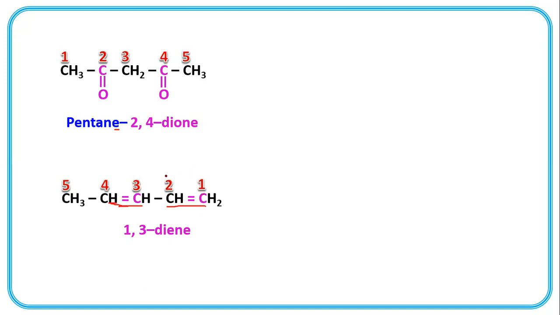In this pair, first and second, 1 is lower, and of third and fourth, the third carbon is lower. So 1,3-diene. Di means double bond present two times. So penta-1,3-diene. The name is penta-1,3-diene.